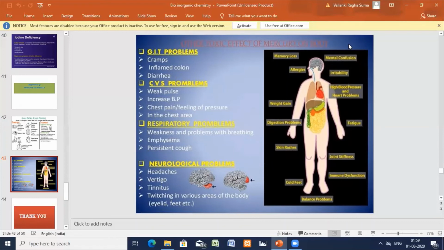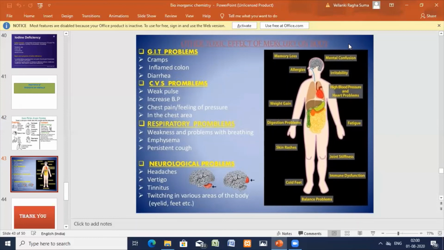Okay, so you have different treatments here: treatment of acute poisoning and treatment of chronic poisoning. Generally, toxicity symptoms of acute mercury poisoning are severe gastrointestinal irritation, a metallic taste in the mouth, excessive saliva, inflammation of the gums, and renal impairment.